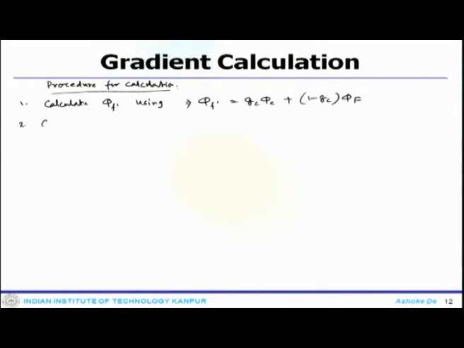Second, you calculate delta phi C using delta phi C equals 1 by Vc summation over all the faces phi f prime SF.